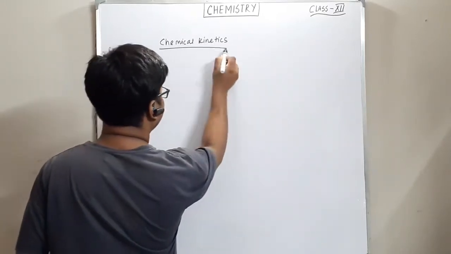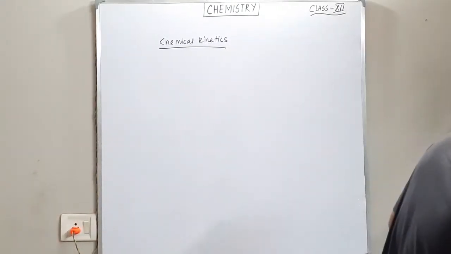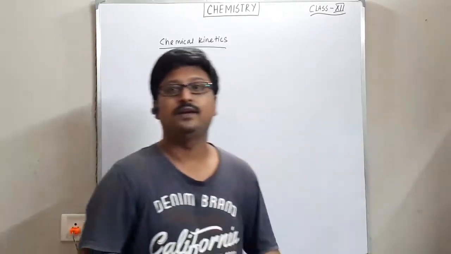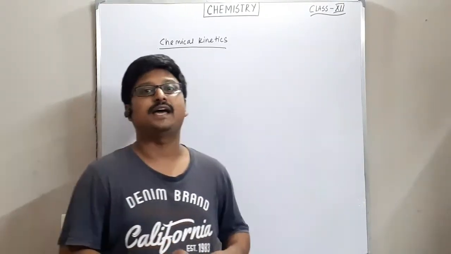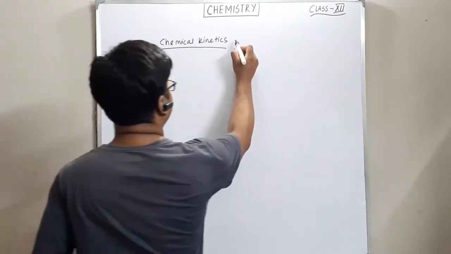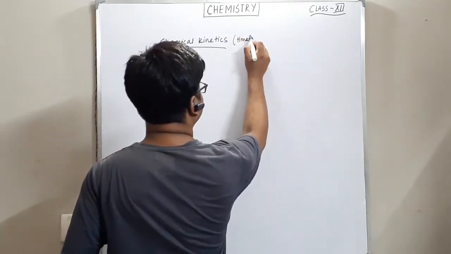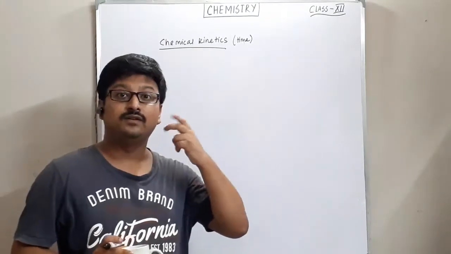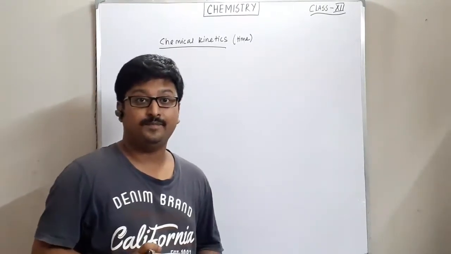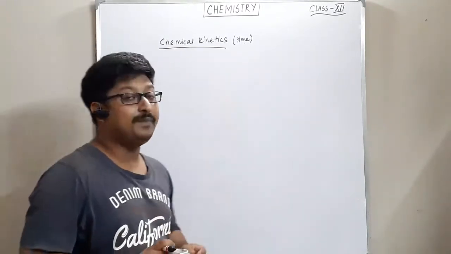Okay. Chemical kinetics. Now, when I'm saying kinetics, definitely one thing will pop up in your mind: time. So time, and since we are dealing with chemistry, chemical systems like chemical reactions, we will measure.